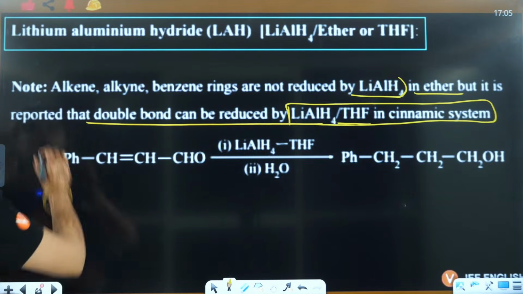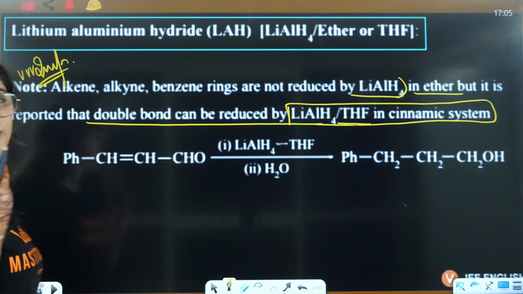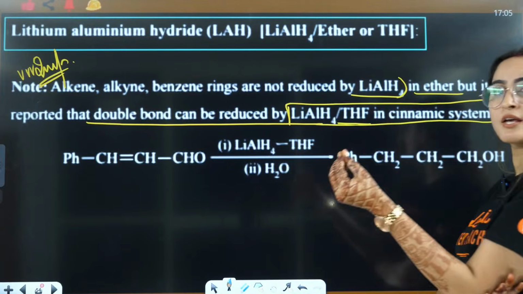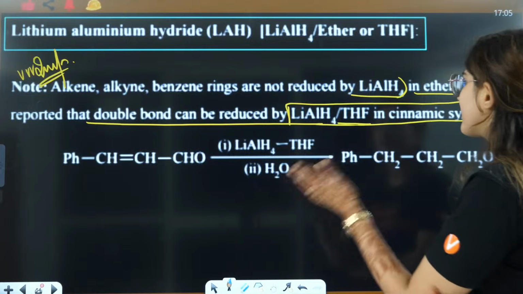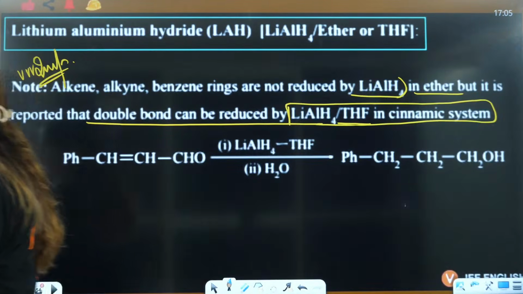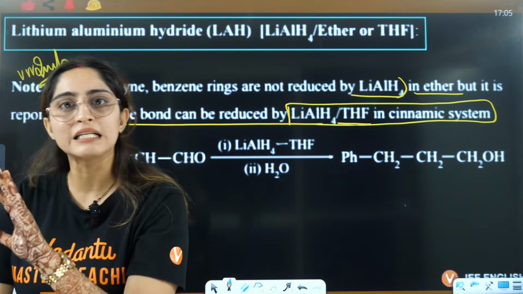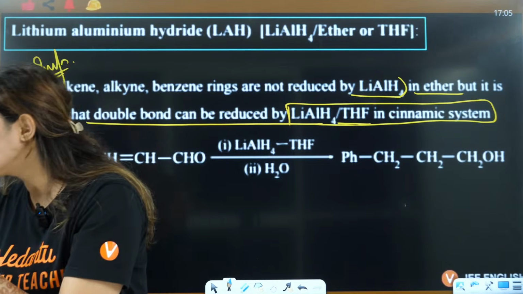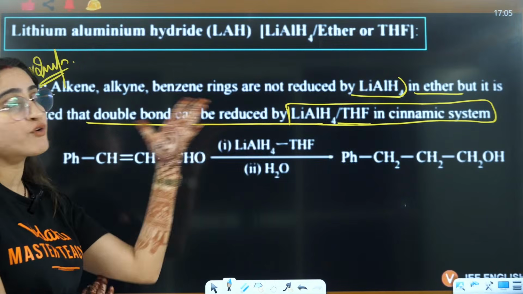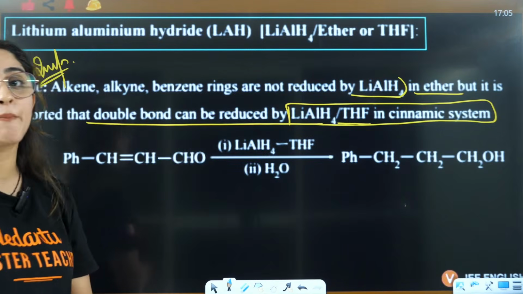This is a very important point, guys, right? That when we are discussing alkene and benzene ring, nothing will happen. That means nothing will happen to the double bond when you have LiAlH4 in ether, right? LiAlH4 in ether, nothing will happen. Nothing is going to happen in that case. But if you have LiAlH4 in THF, then things will change here. Then what might happen here, ma'am?